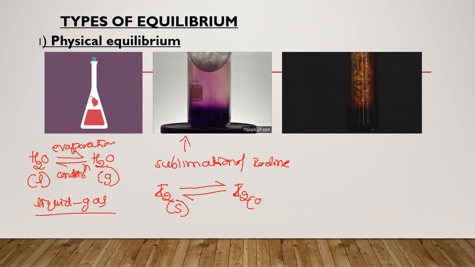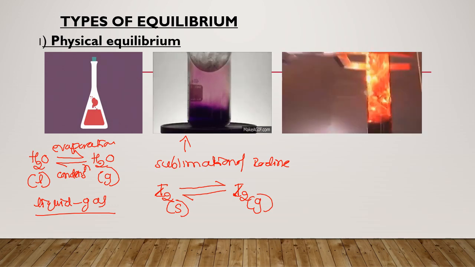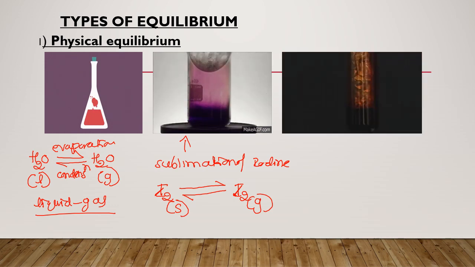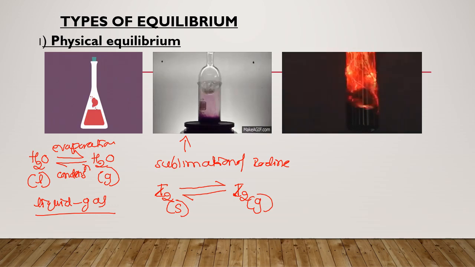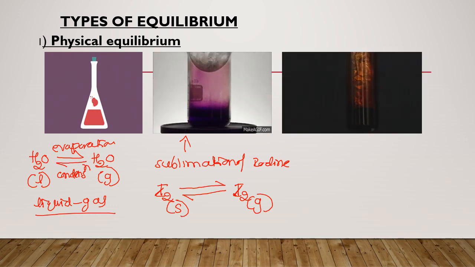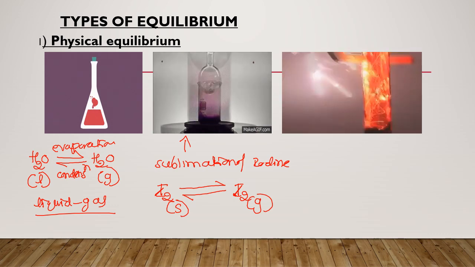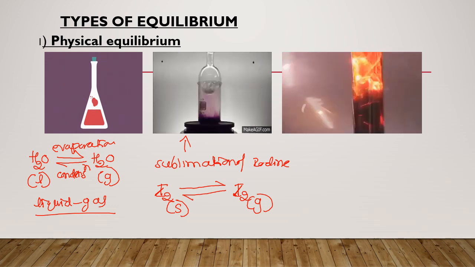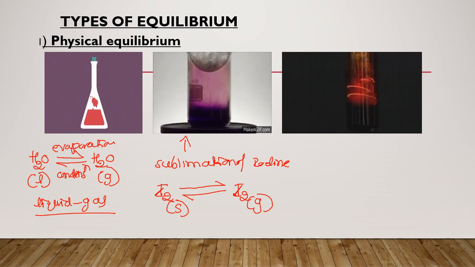Solid to gas equilibrium. The solid iodine vaporizes and you can see the violet color in the vessel, and at one particular stage the intensity of that violet color becomes constant. That is the equilibrium condition. So there is an equilibrium between the solid form of iodine and the gaseous form of iodine. This is one more example of physical equilibrium.